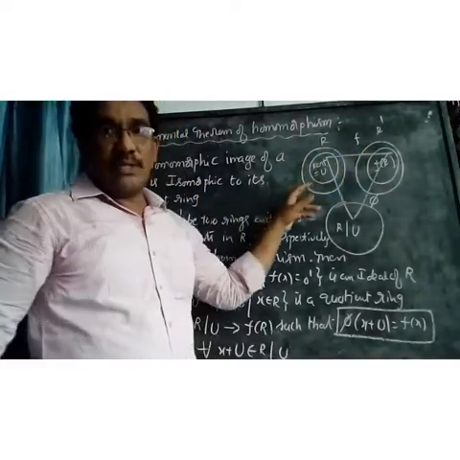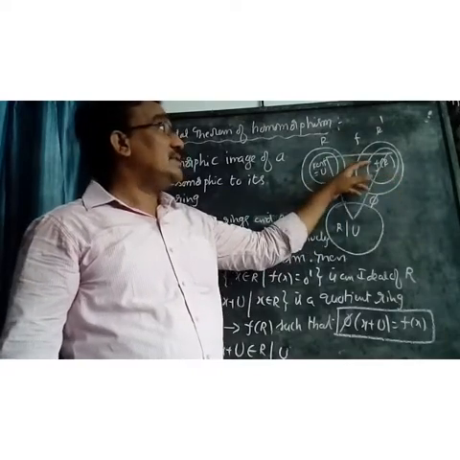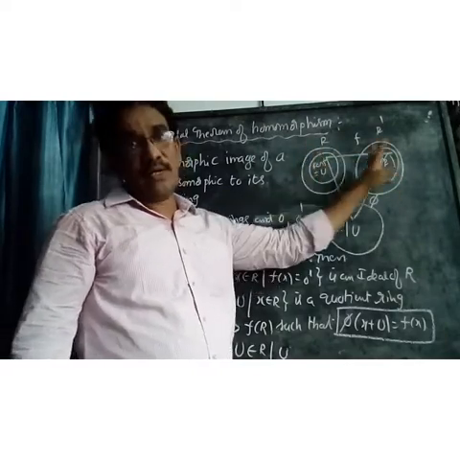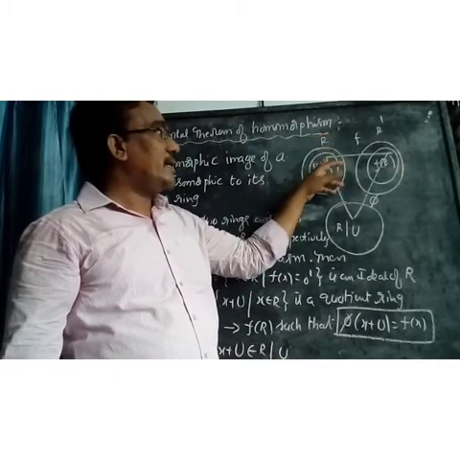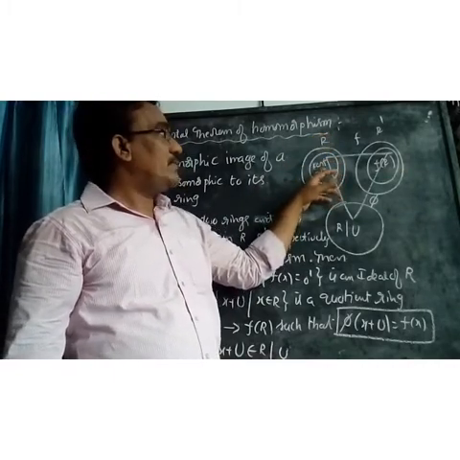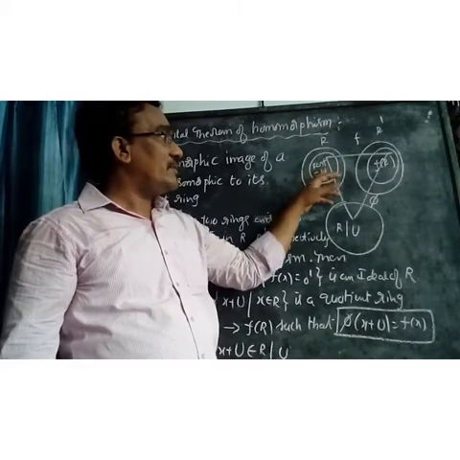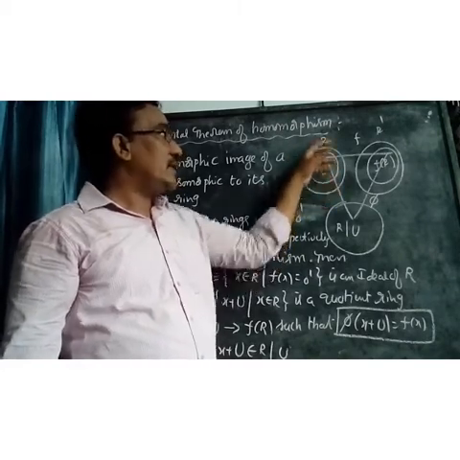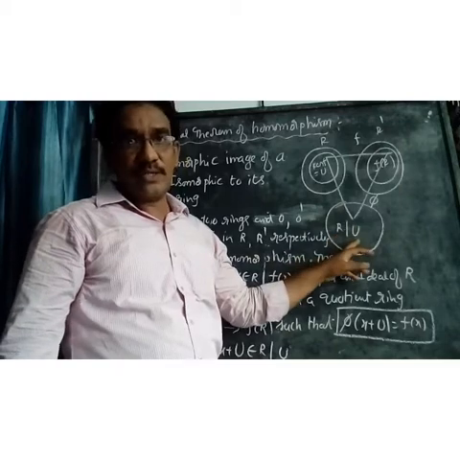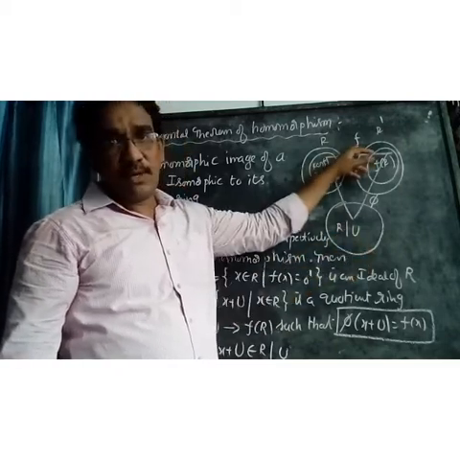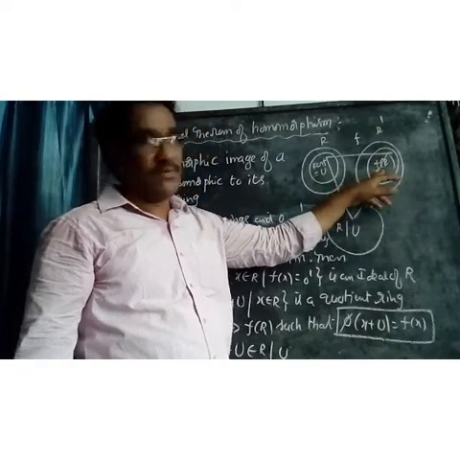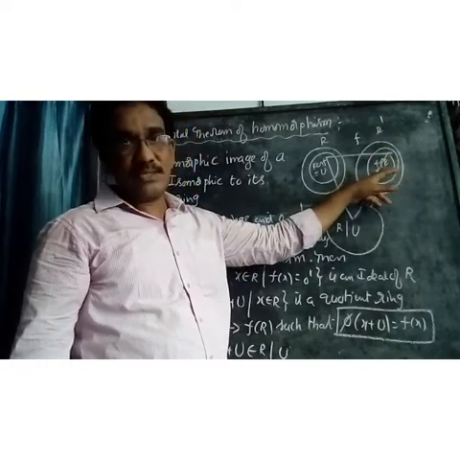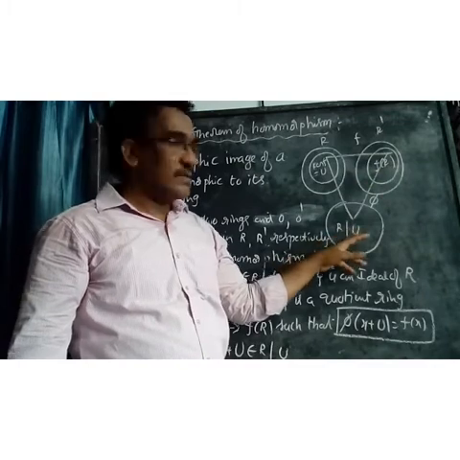Suppose I take two rings R, R dash. F is a homomorphism from R to R dash. Then we know that kernel F is an ideal of R. I take kernel F as U. If U is an ideal of R, then R by U is a quotient ring. And F is a homomorphism from R to R dash, so the homomorphic image is nothing but F of R.